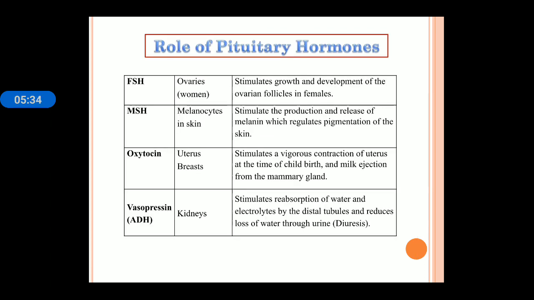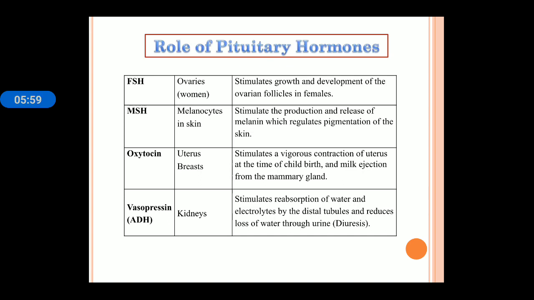Next, some of the example of pituitary hormones are given in this table also. First is FSH. FSH is follicle stimulating hormone. It stimulates the ovarian follicle for the development and growth. MSH. MSH is melanocyte stimulating hormone. It stimulates the production and release of melanin, which regulate the pigmentation of the skin.